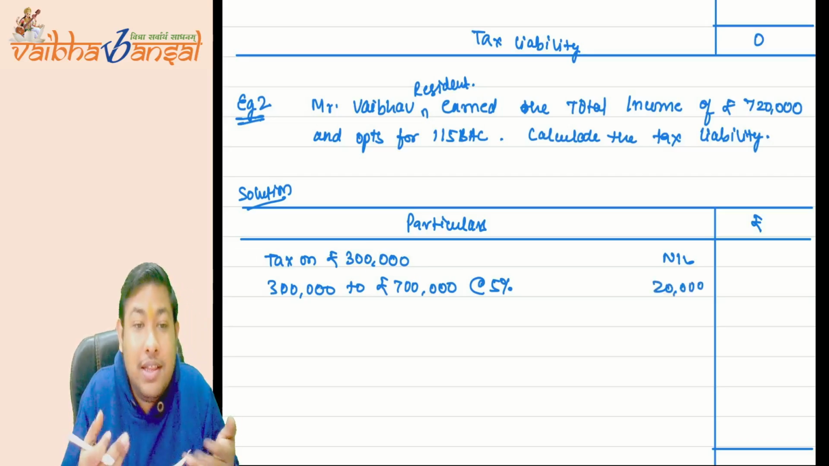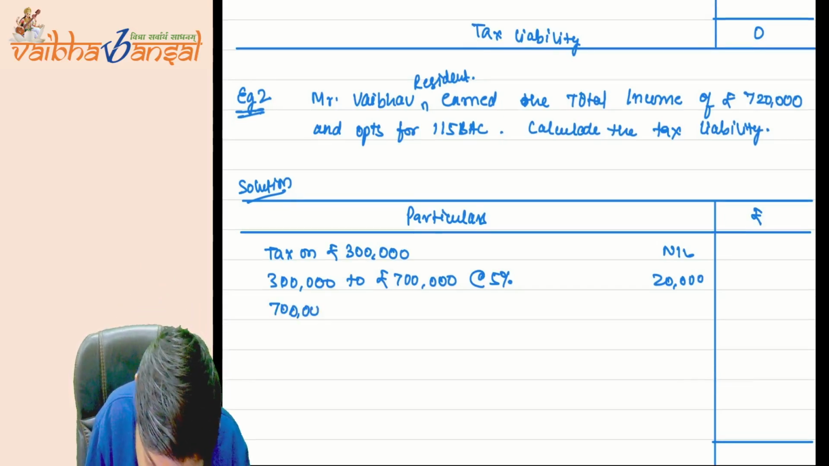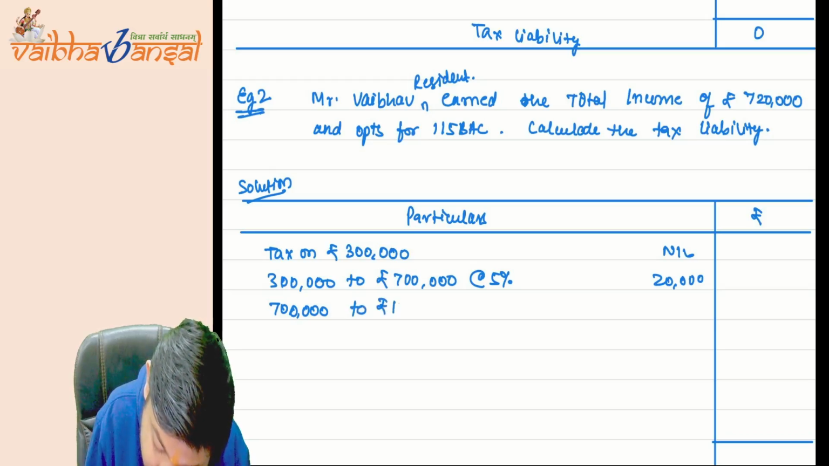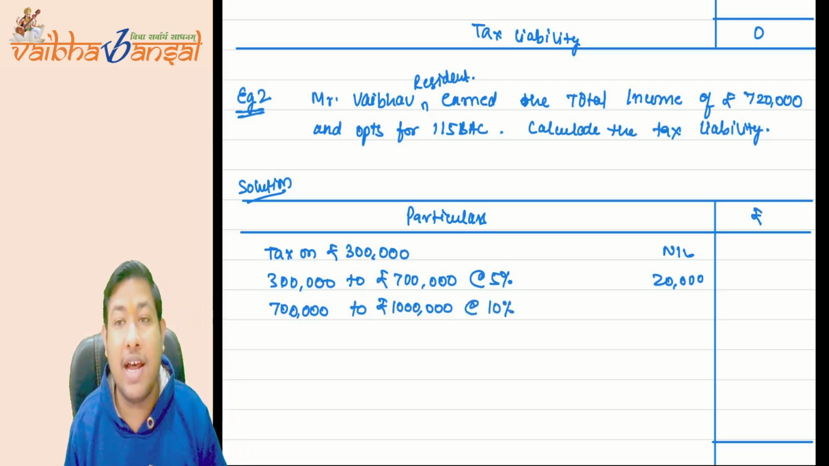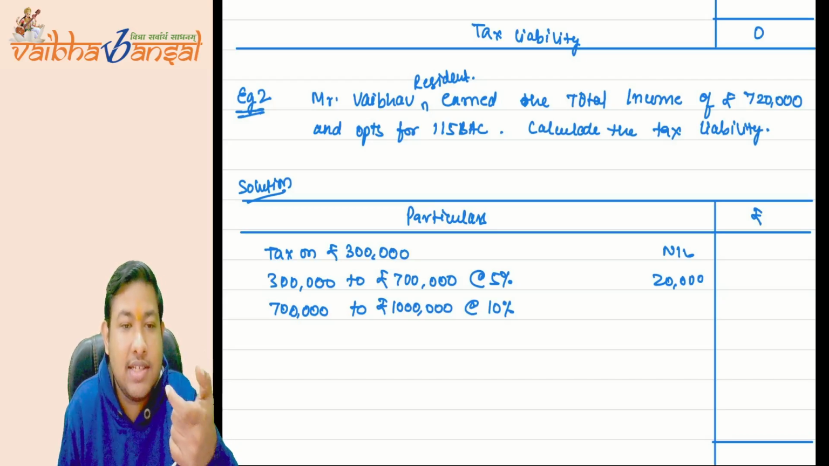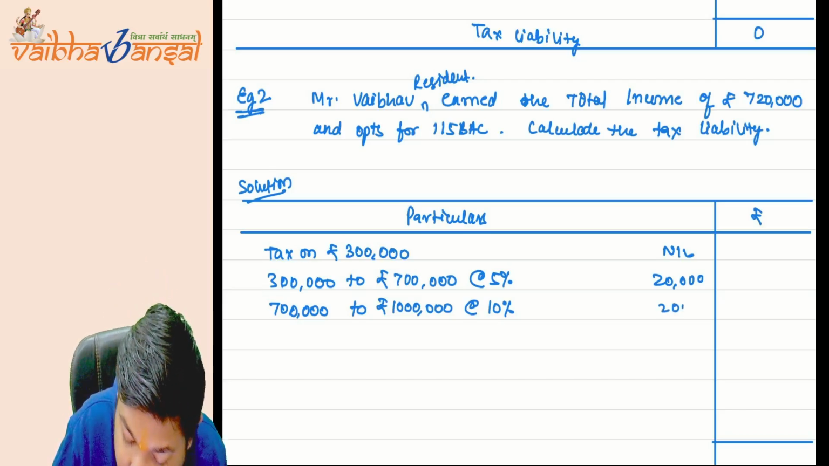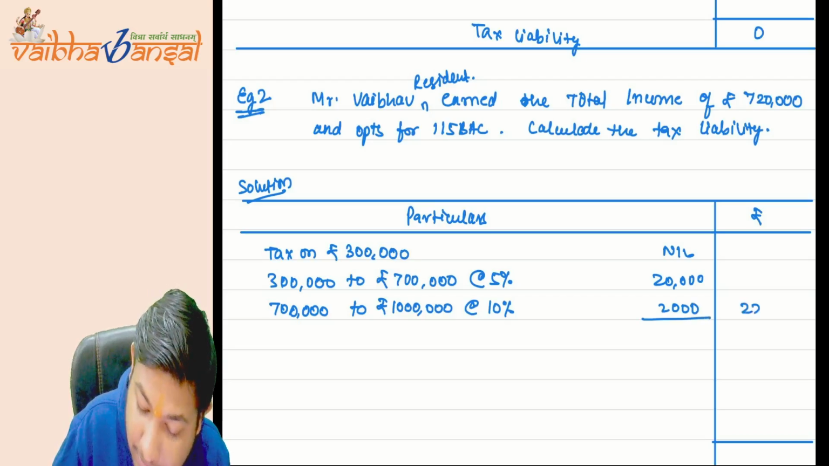But if you're earning more than 7 lakh rupees, come here, 7 lakh to 10 lakh. There is a slab change. Do not forget this. At the rate of 10%. So I am earning a maximum of 7 lakh 20,000, so there is an excess of 20,000. 20,000 multiplied by 10% comes to 2,000. So I am giving tax of 22,000 rupees.